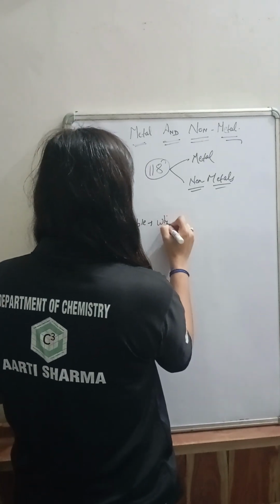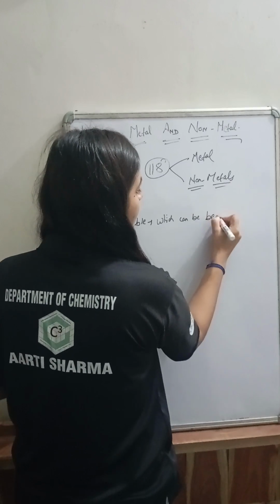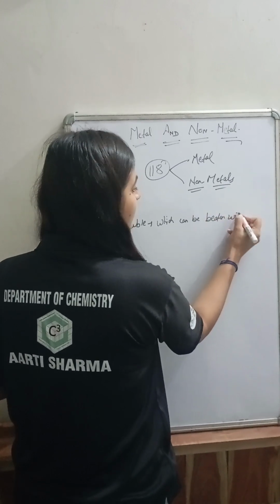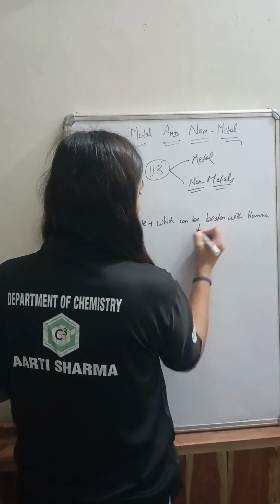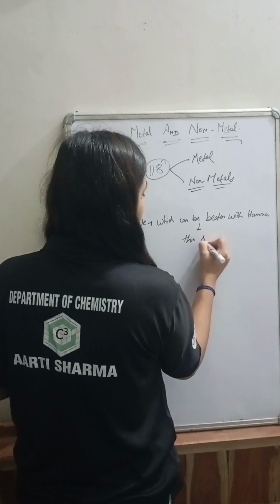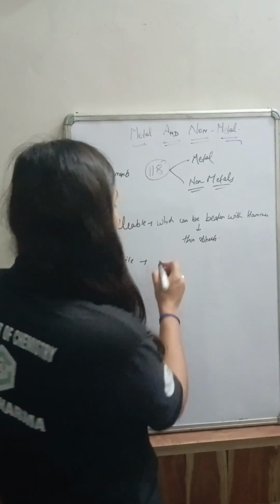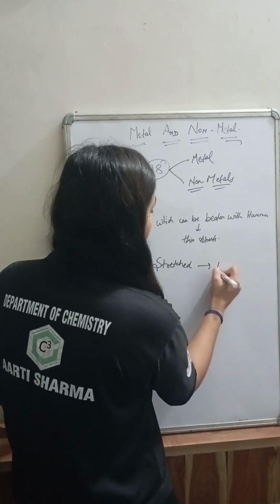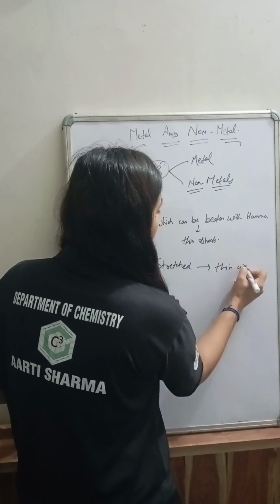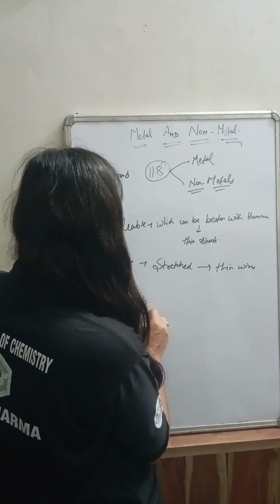Malleable basically means that which can be beaten with a hammer and converted into thin sheets. Ductile basically means which can be stretched and converted into thin wire, and brittle means which break down into pieces